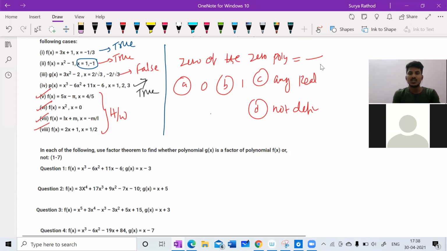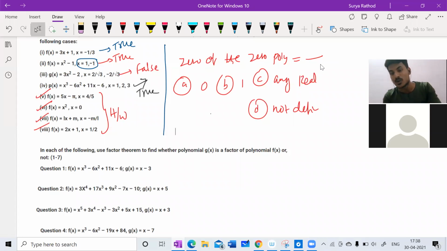Zero of the zero polynomial. What is the meaning of zero of the zero polynomial? Zero means solution of the polynomial. What is the solution of the zero polynomial? That is the answer. So what is a zero polynomial? Zero polynomial means all coefficients of variables supposed to be zero, right? Yes. So let me write here.